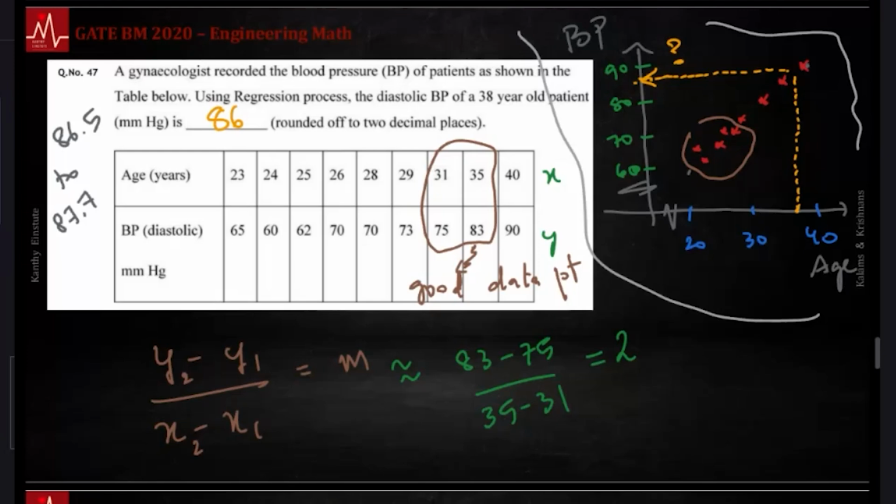I already said you got your regression coefficient k, m or k, doesn't matter. You need to find x bar, y bar. Your x bar is the average of all this. That's fairly easy to find. Let me do it. 23 plus 24, 25 plus 26 plus 28 plus 29, 31 plus 35, 40. 1, 2, 3, 4, 5, 6, 7, 8, 9 data points.